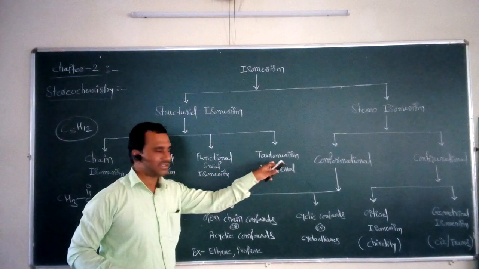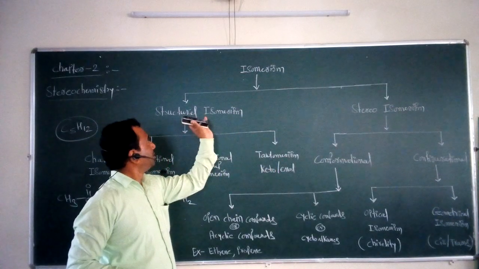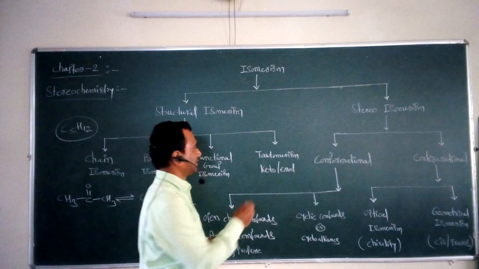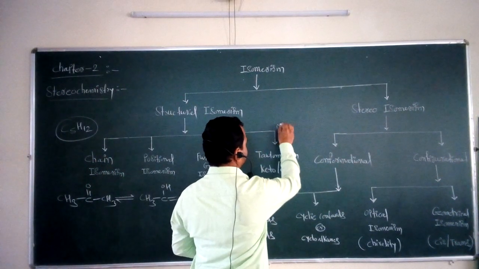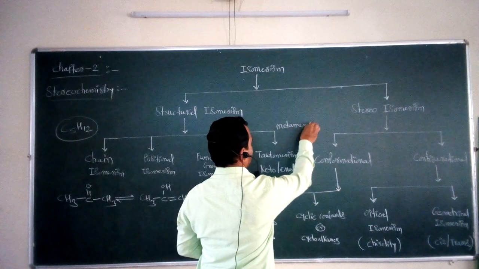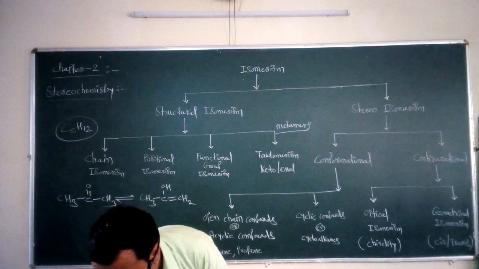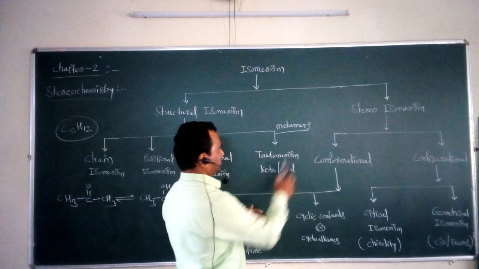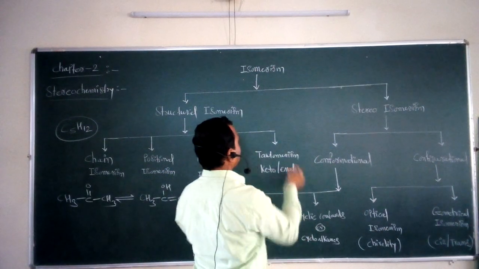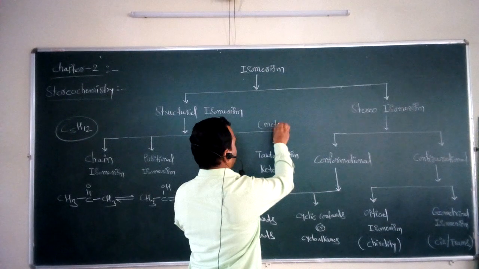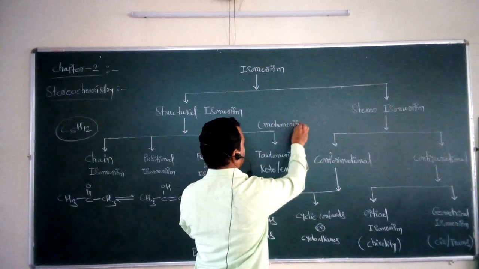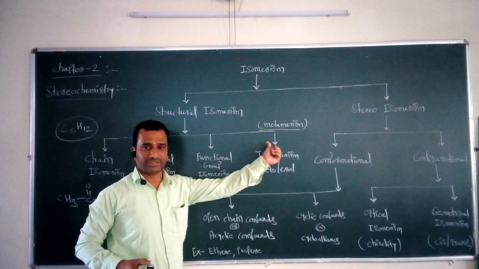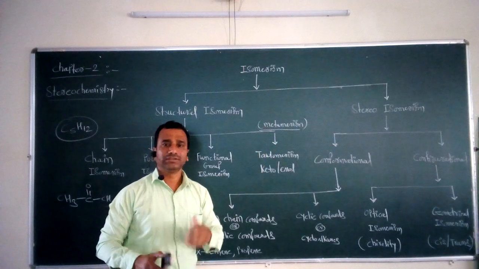Now, sometimes another type of isomerism is also taken, that is metamerism, and the isomers are called metamers. It is sometimes taken as another subtype of structural isomerism. Now, what is metamerism?